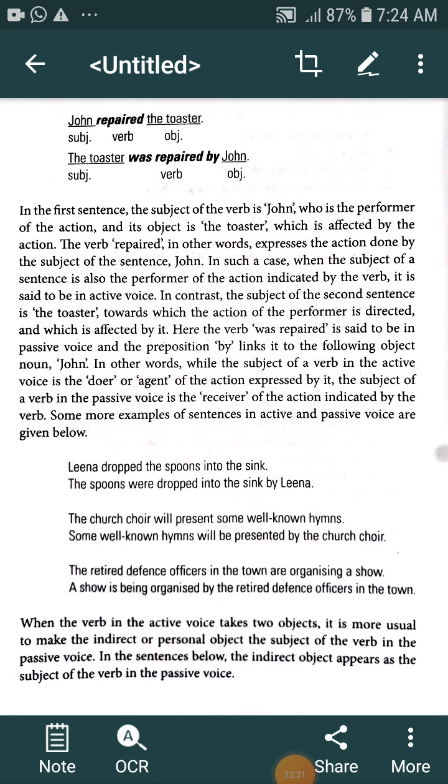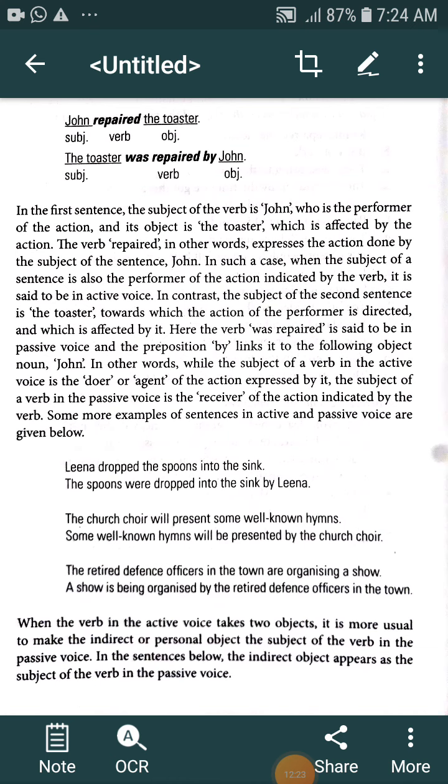Then, when the verb in active voice takes two objects, this is the most important thing. As we have seen above, in the previous sentences there is only one object.